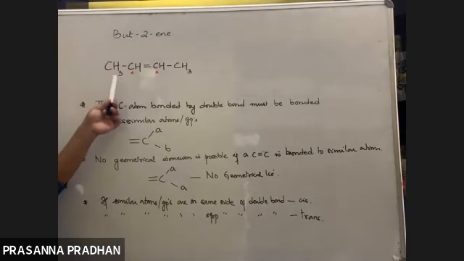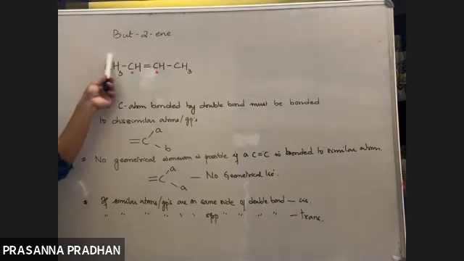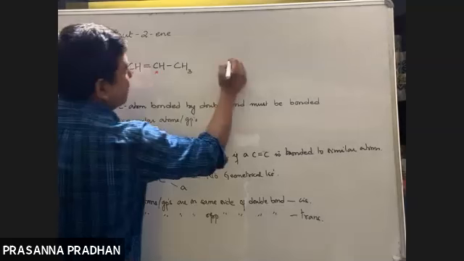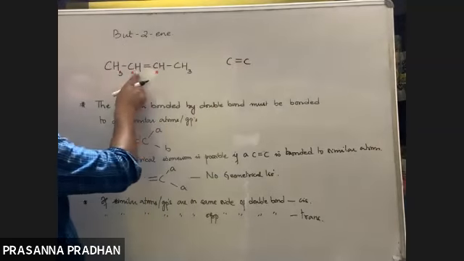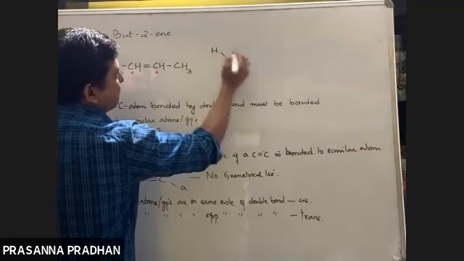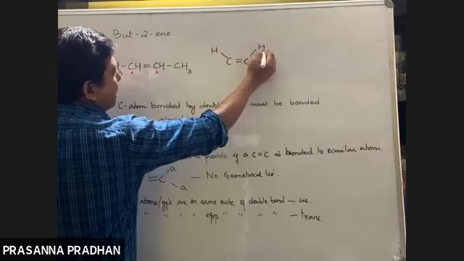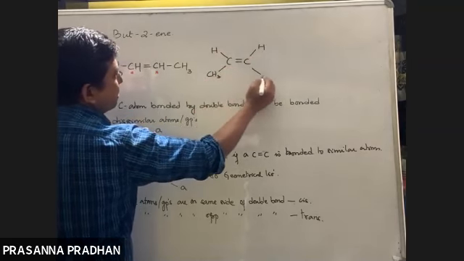Let us have a look at the other double bonded carbon atom. Again, it is bonded to one hydrogen and one methyl group. The two atoms or groups are different. So yes, this should exhibit geometrical isomerism. Now, I draw a carbon-carbon double bond. The two hydrogen atoms can be on the same side of the double bond, like this, and the two methyl groups can be on the same side of the double bond.